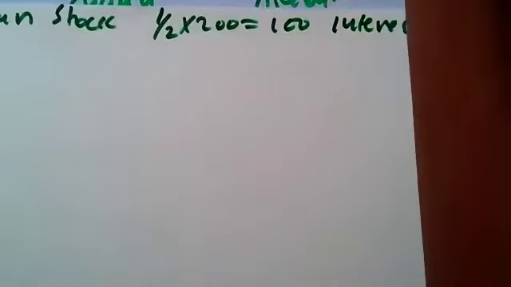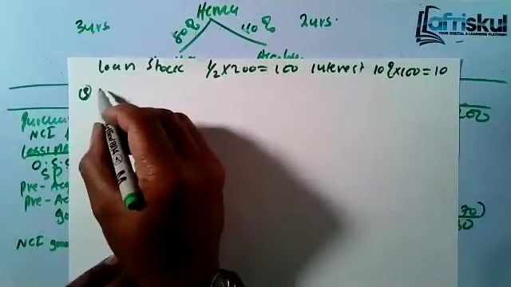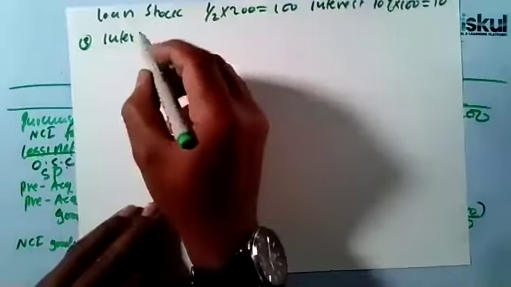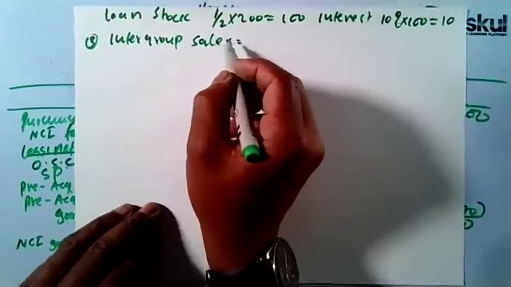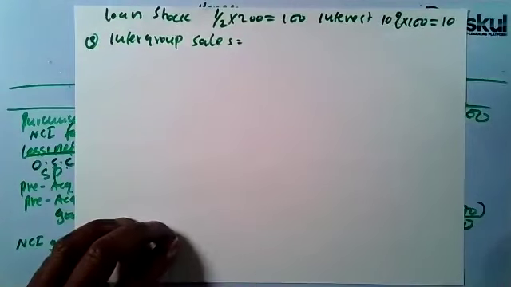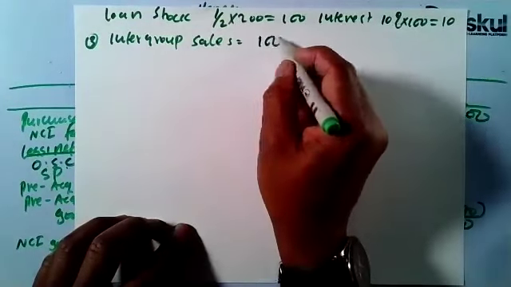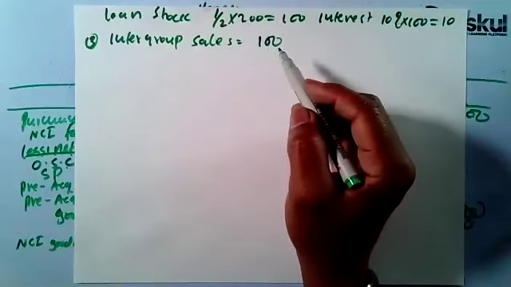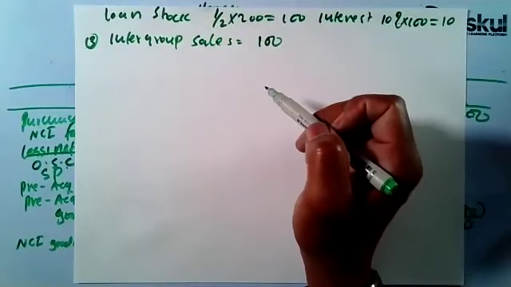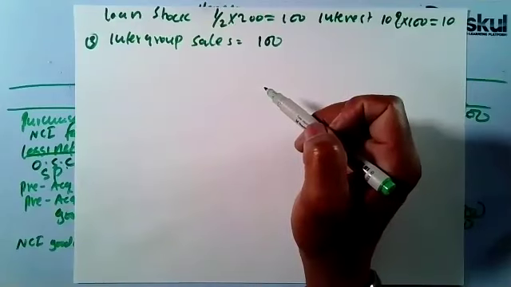So number 3, we have the intergroup sales, and we have said that you only consider Shika the subsidiary, which was 100. How do you adjust for this? The intergroup sale, you eliminate in full from both sales and cost of sales.